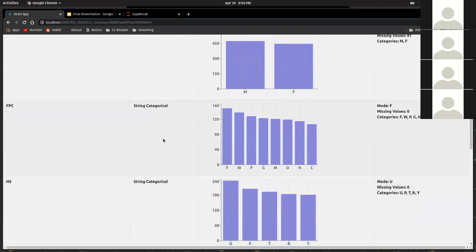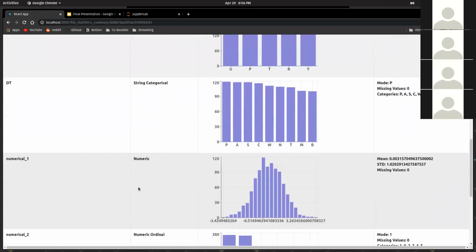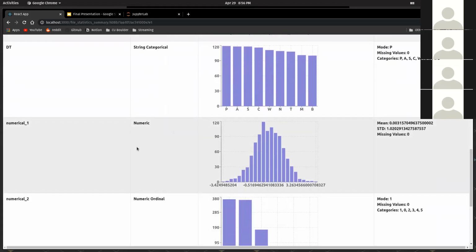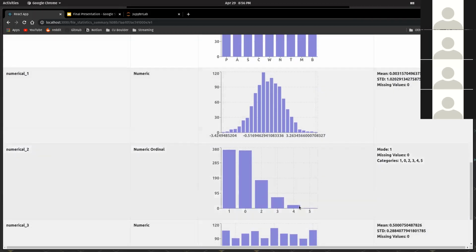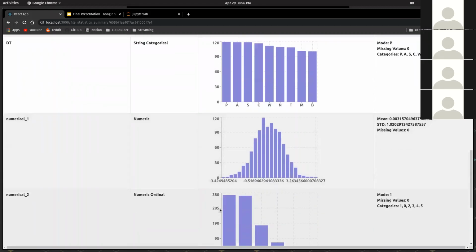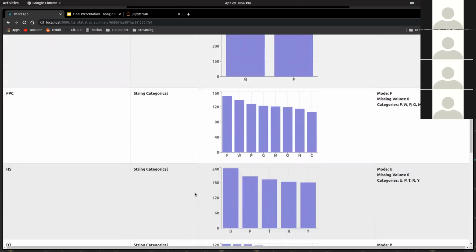Then we also have some more categorical columns down here, and then this is a numeric column, and we can see some histograms that have been generated, and they've all been classified as numeric. This one has been classified as ordinal because there is an order to the numeric categories, basically.